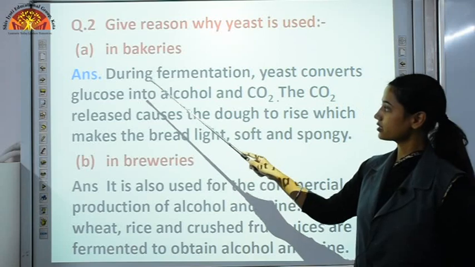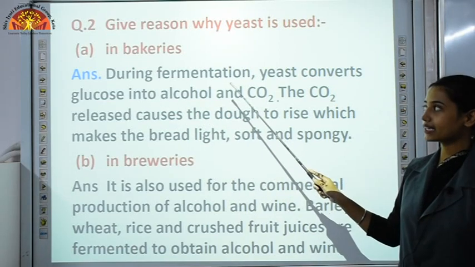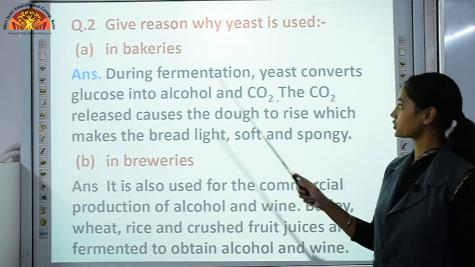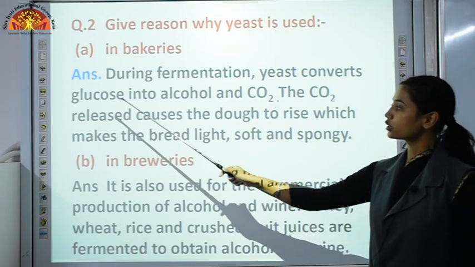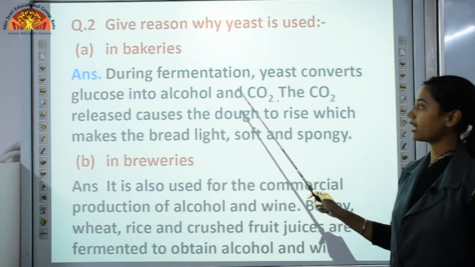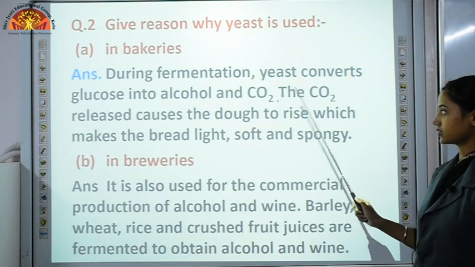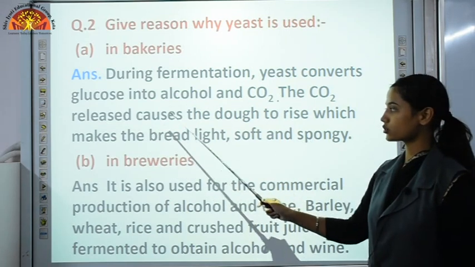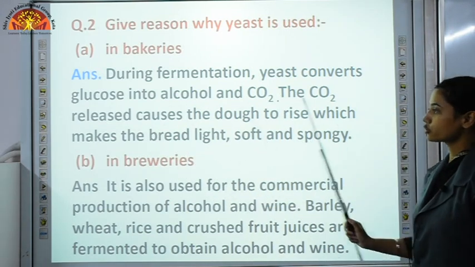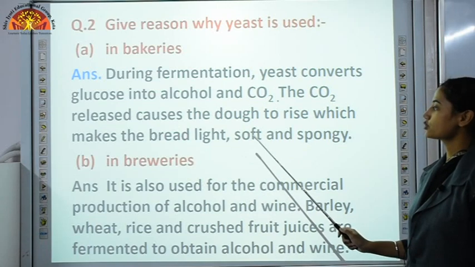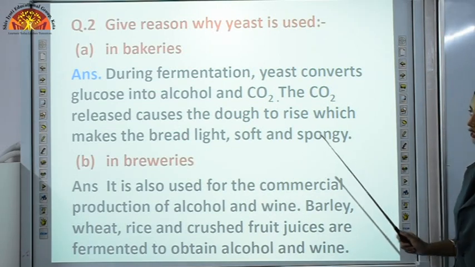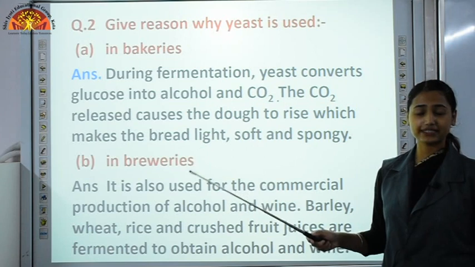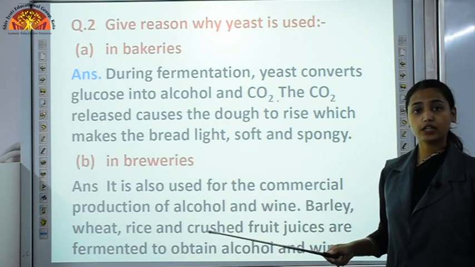So in bakeries, during fermentation, or we can say during anaerobic respiration, yeast converts glucose into alcohol and carbon dioxide. The carbon dioxide released causes the dough to rise, which makes the bread light, soft and spongy. Can you give any example of a bakery item, like bread, cupcakes?